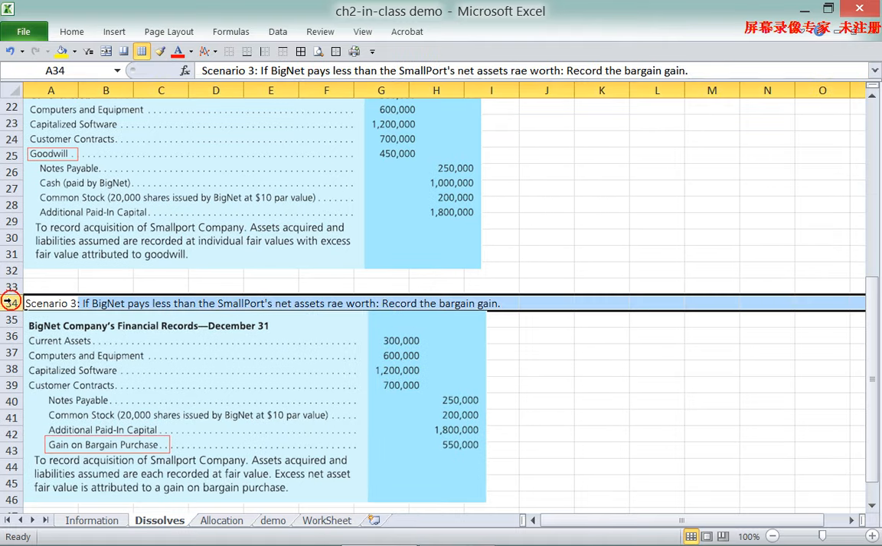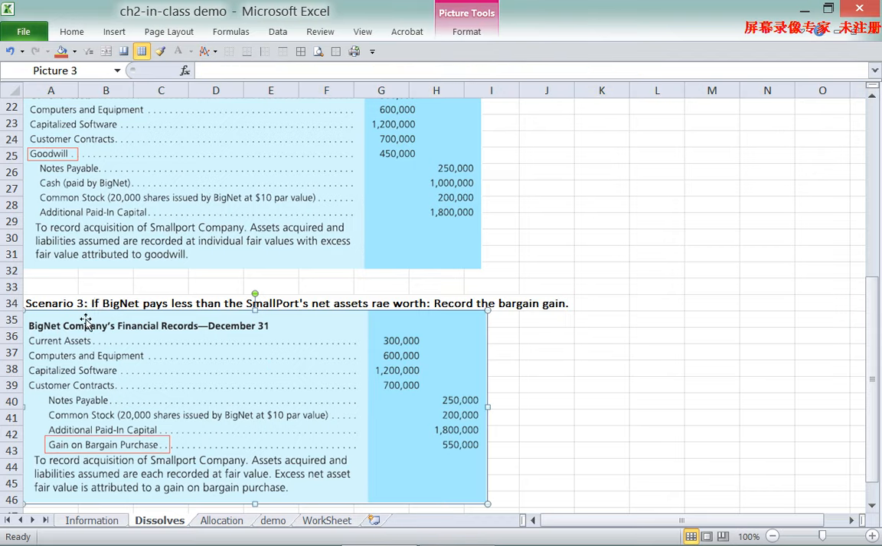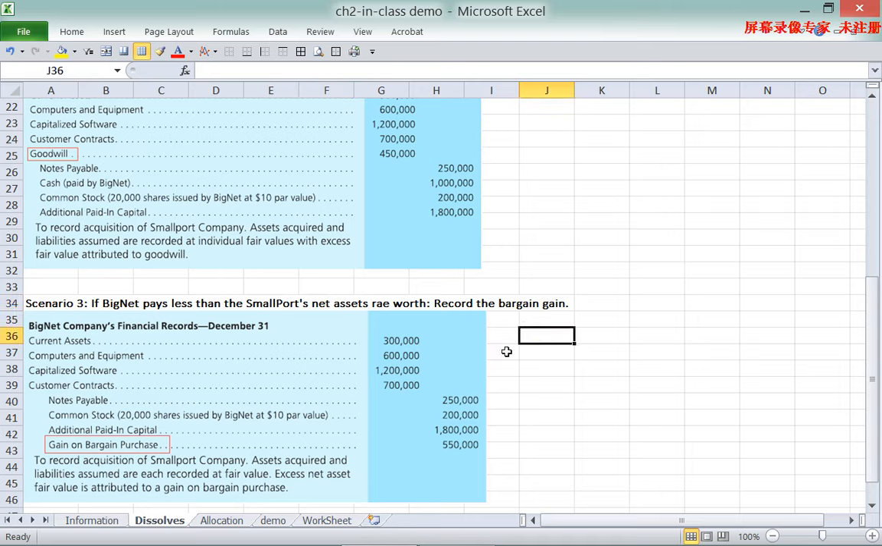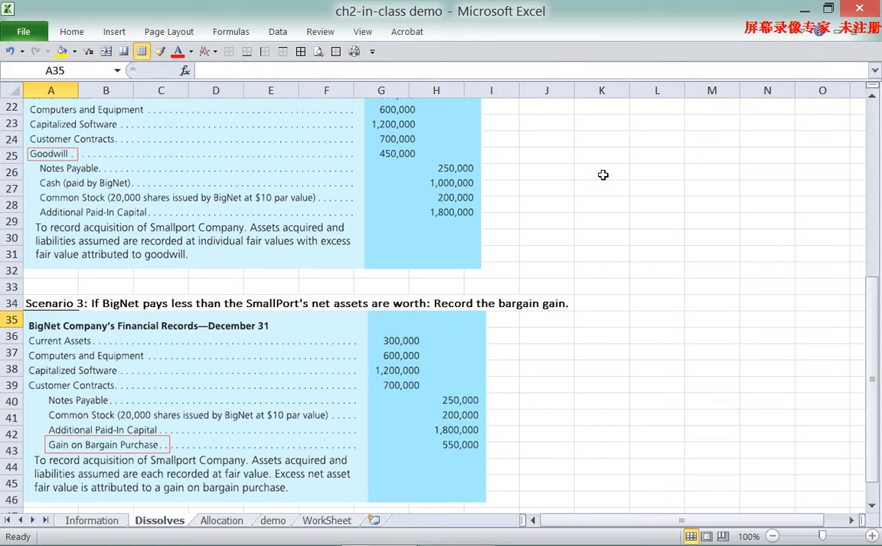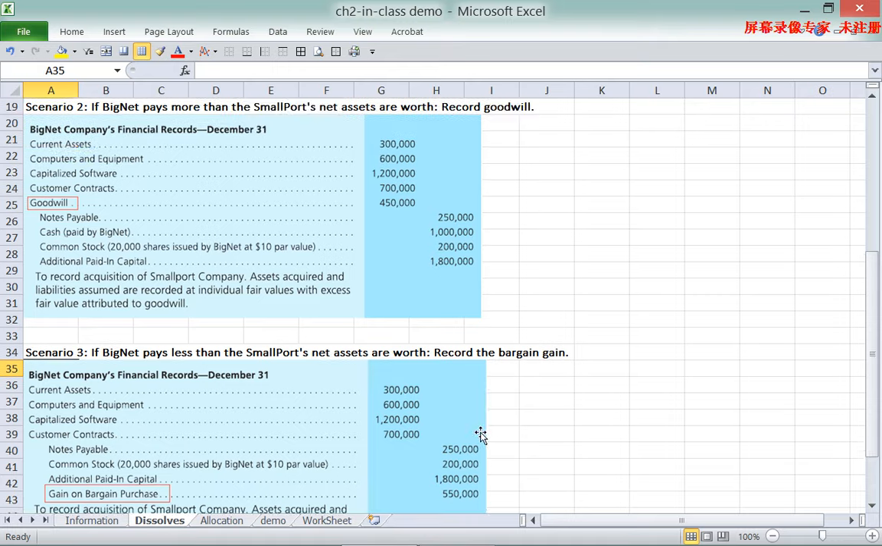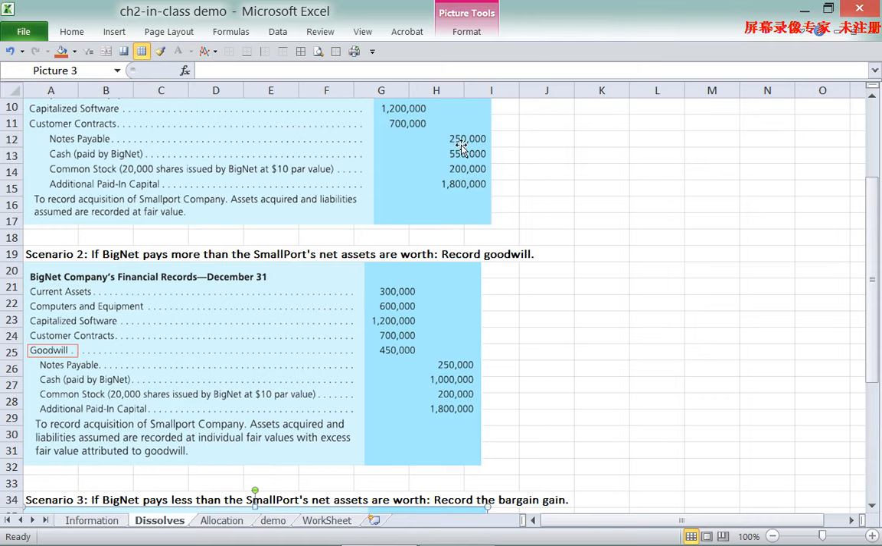The third scenario is that the parent company pays less than the subsidiary's net assets are worth. There's a typo here, "are worth." If this is the case, the parent will record a bargain gain. In this case, for example, the parent didn't pay any cash, so we need to compare this with the first case, where the parent actually paid a combination of cash and issued common stock.